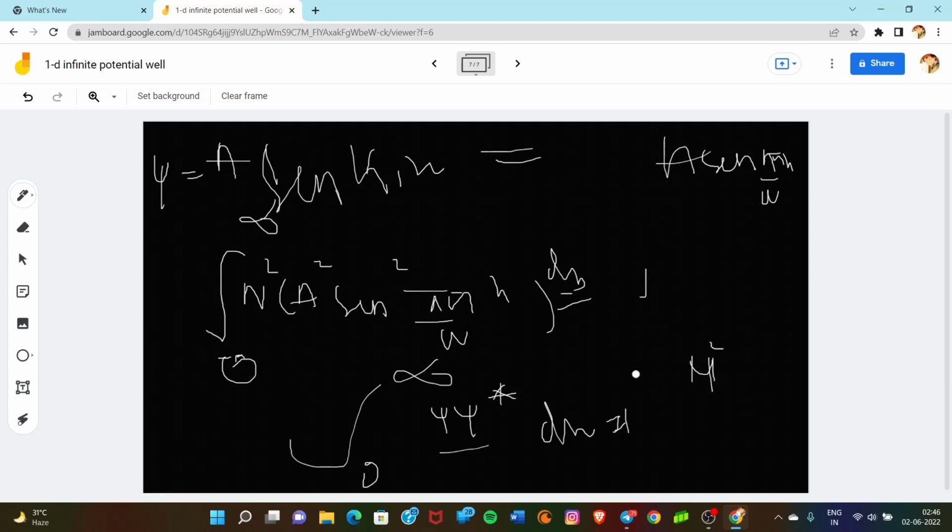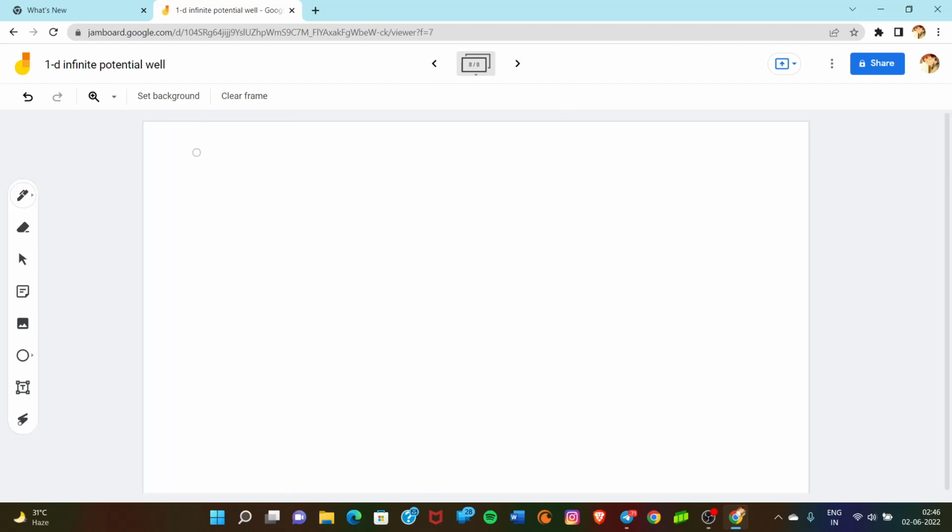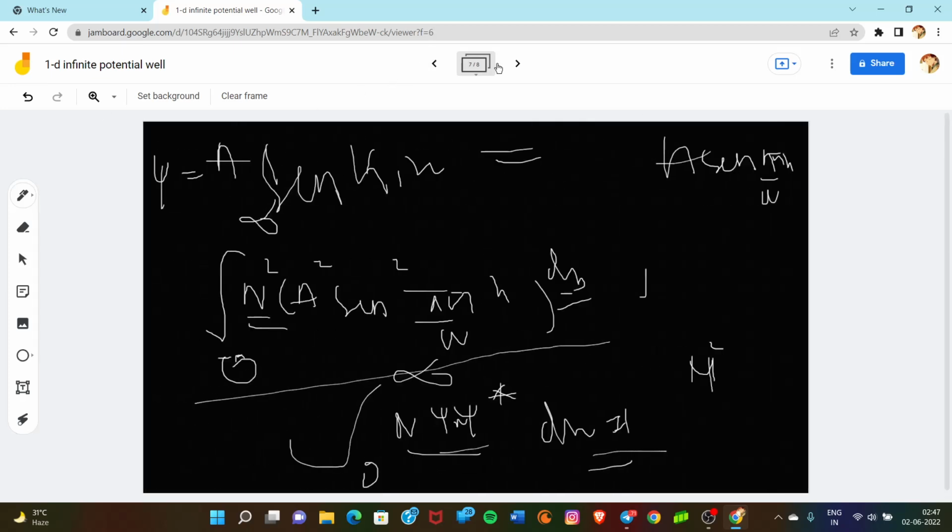And the constant multiplied by this term, simply, we get 1. So we write N into N, so this is N squared. From here it comes. So simply we have to integrate this, and it is a simple integration. Simply 0 to infinity, N squared is outside the bracket, and here it is A squared, I suppose, A squared